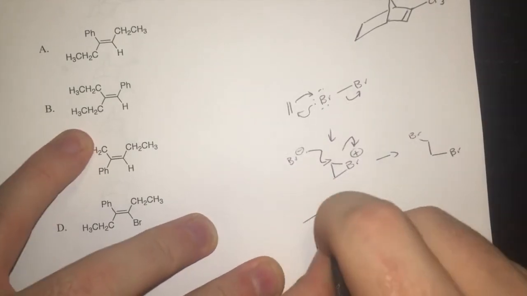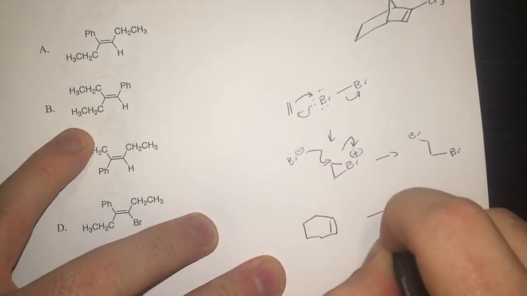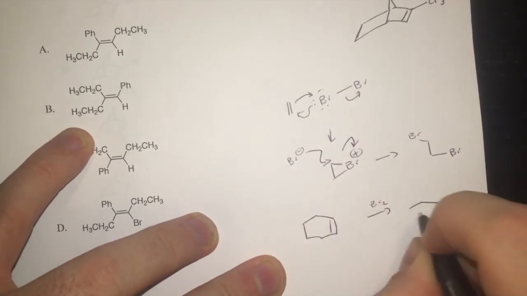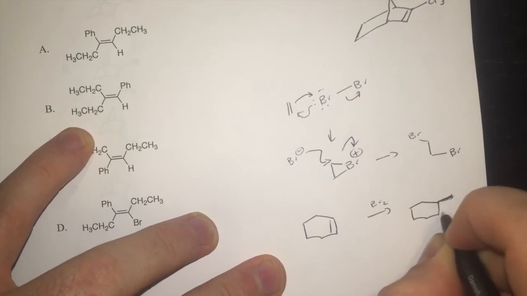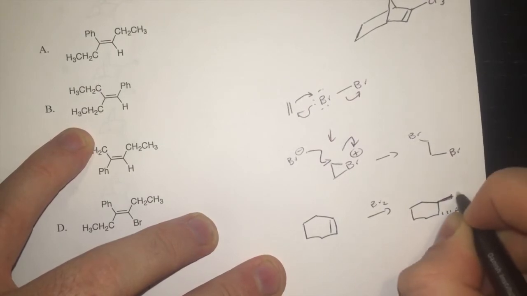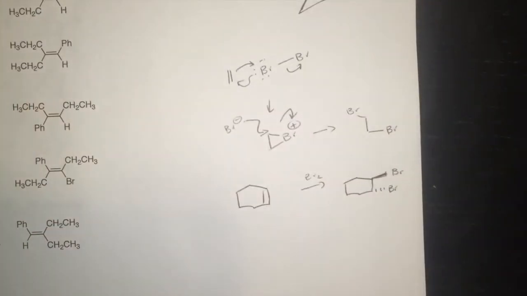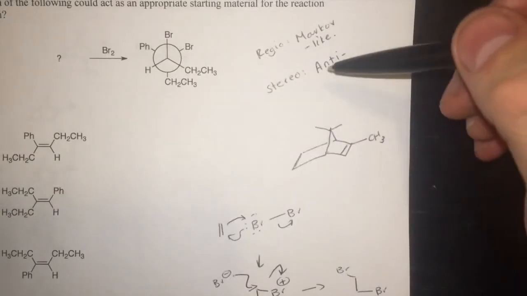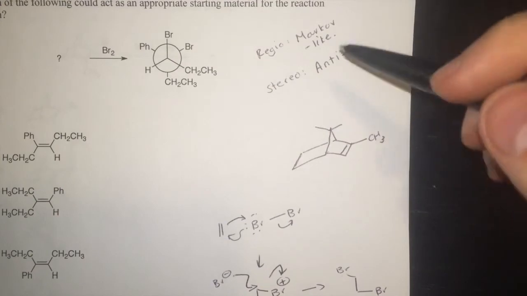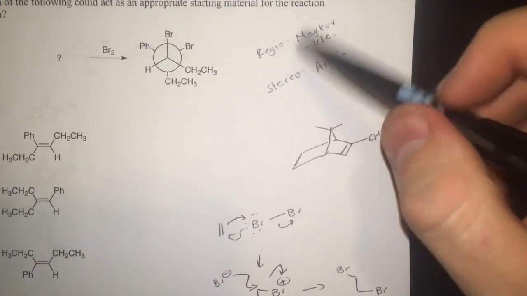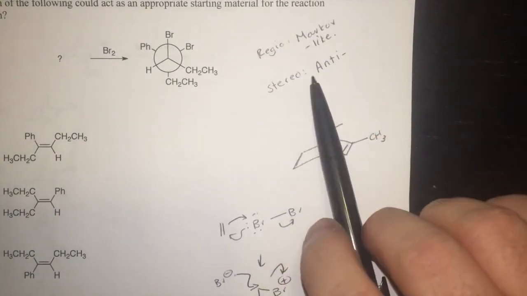So if you started with a ring like this, and you add Br2, you get the two Brs anti to one another. They'll be trans. It'll be a trans dibromination. So it's an anti-addition, Markovnikov-like and anti. For your alkene reactions, you always have to be able to say what is the regiochemistry and what is the stereochemistry.